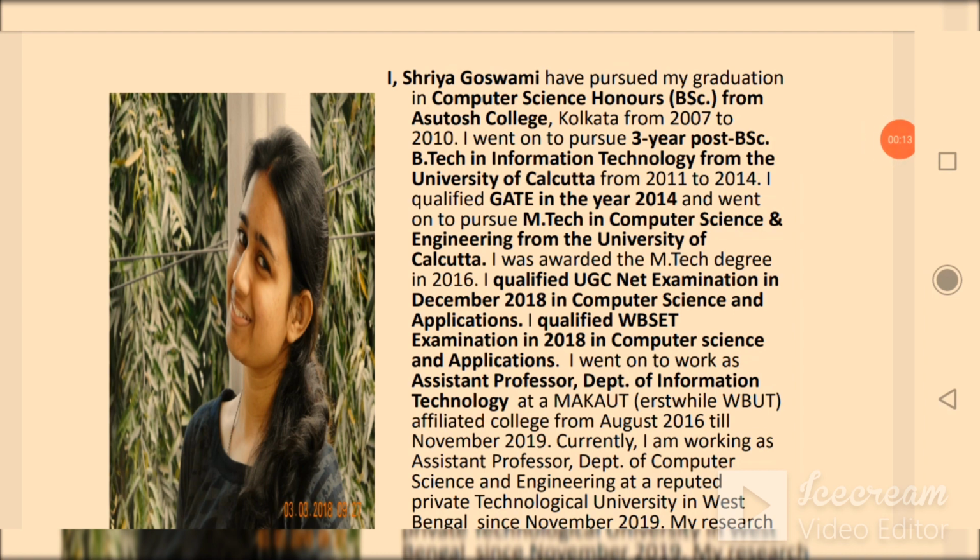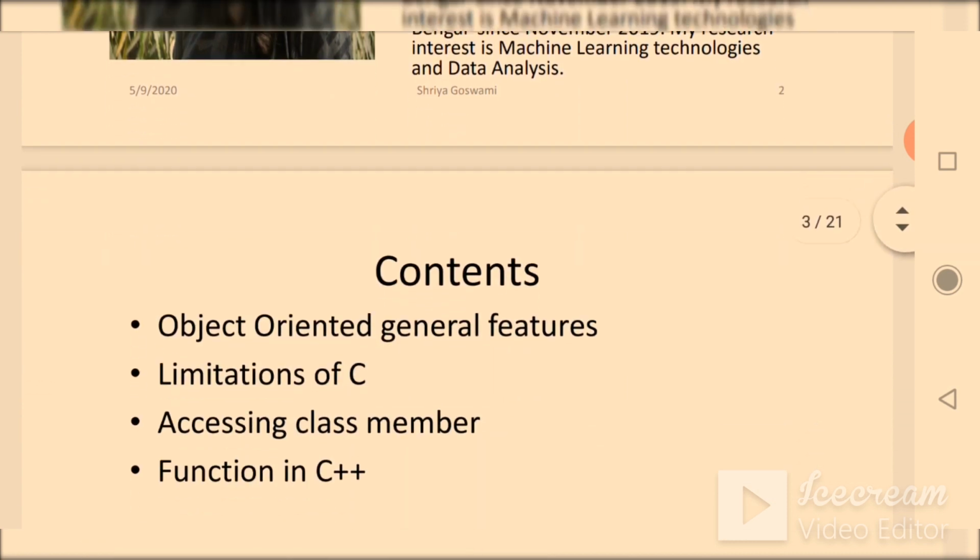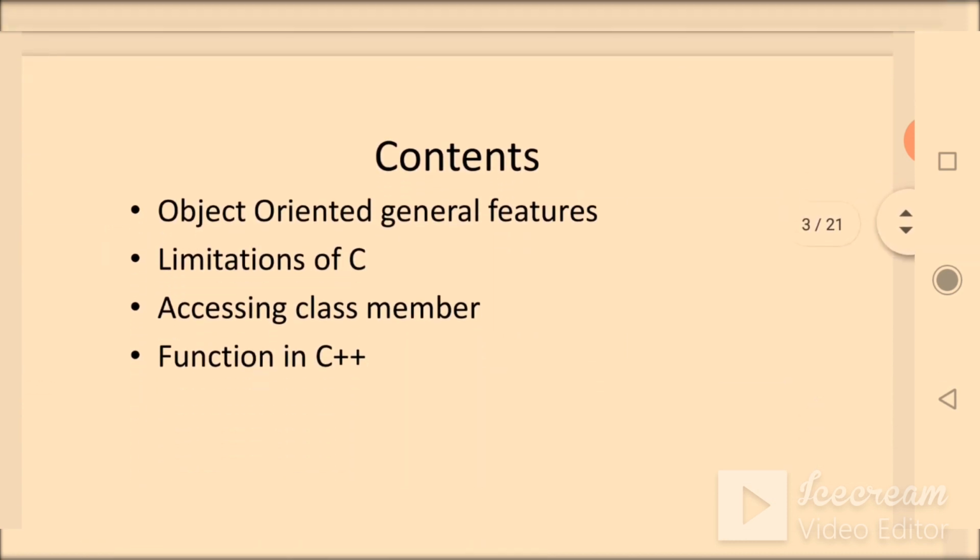It's a brief about myself. Today mainly we are going to discuss the object-oriented general features, limitations of C, and accessing class members and functions in C++. Though one function, the inline function, was already discussed in your previous lecture.